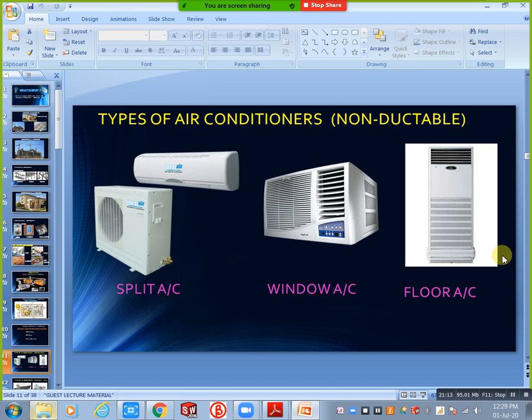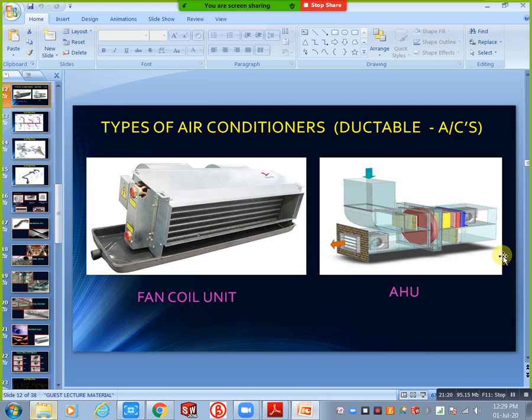Next, coming to ductable ACs. For ductable ACs, the machines are fan coil unit and AHU. These two are machines. In ductable condition we have the ductable split AC system. Here also we have two units, but our duct passes through the entire floor. By using air terminals we can spread our air, uniform distribution is possible, and at the same time we can maintain ventilation as per standard. These all occur in ductable AC. At the same time we have package AC, which you also consider a ductable AC system.